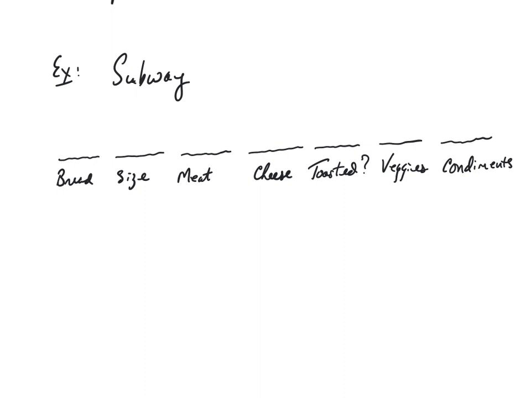Well, since you guys aren't here, I looked up a Subway on the internet and found all of the different options. But I know our Subway store doesn't have all of these.